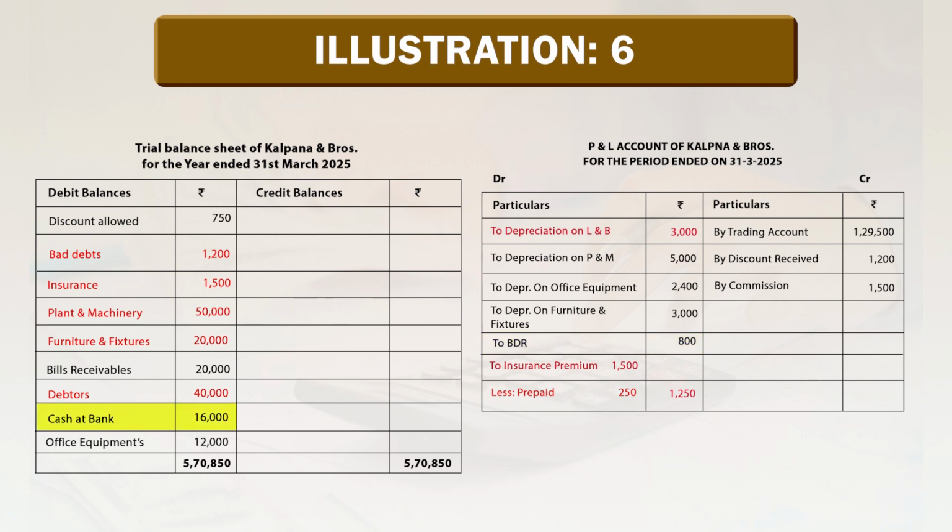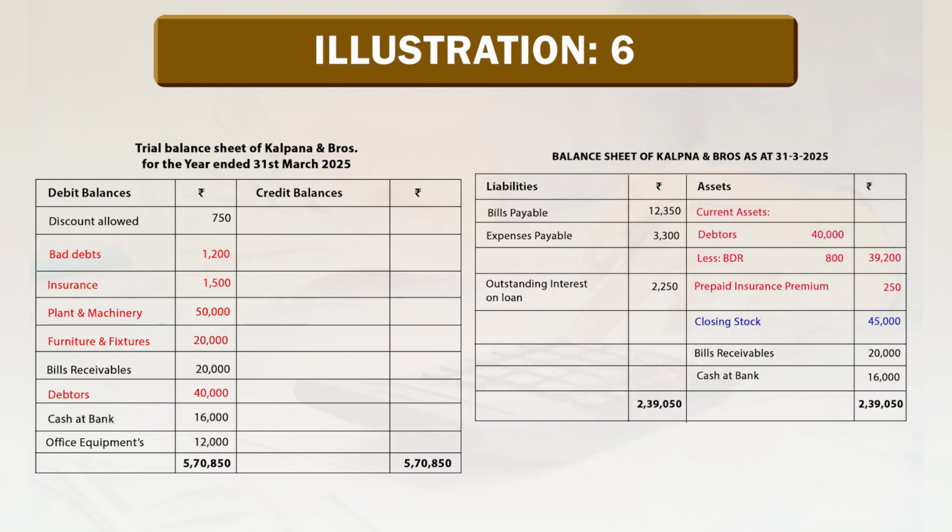Cash at bank rupees 16,000, it goes to balance sheet on asset side as a current asset, cash at bank rupees 16,000. Office equipment rupees 12,000.